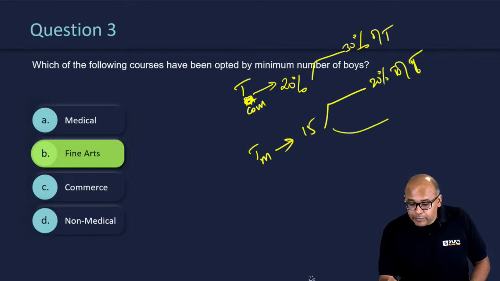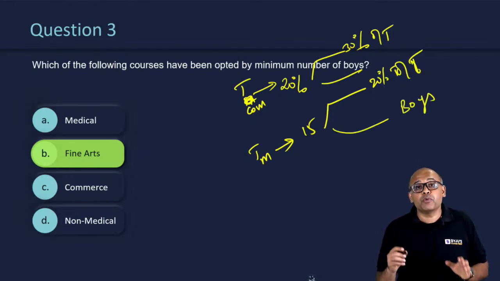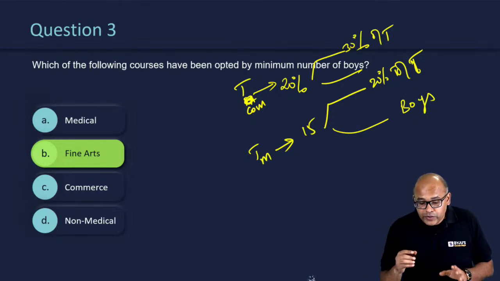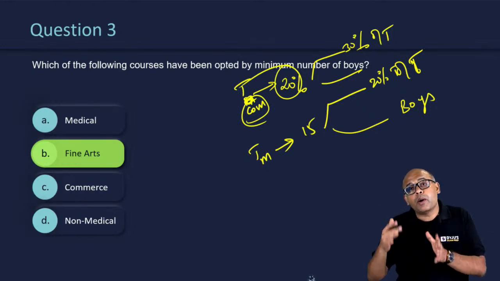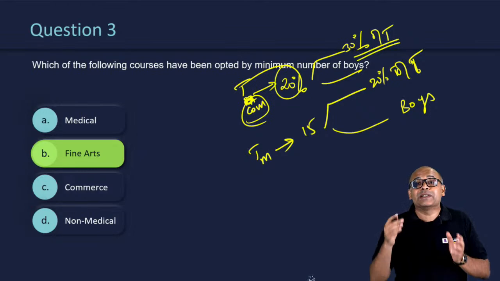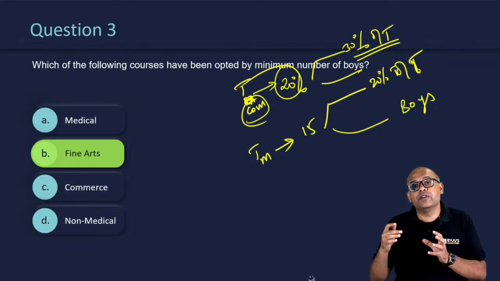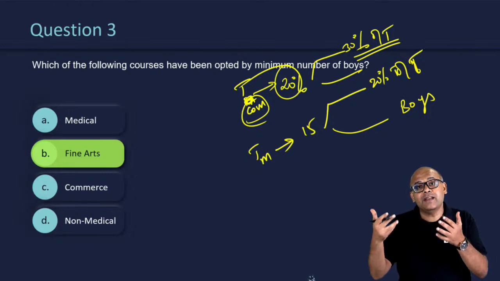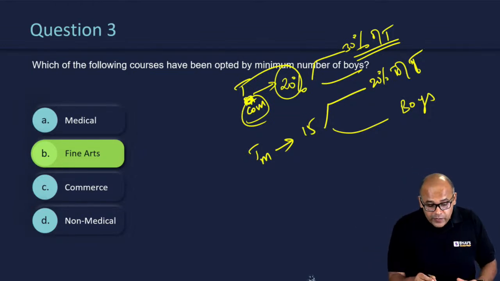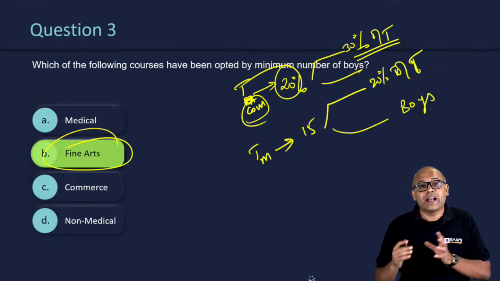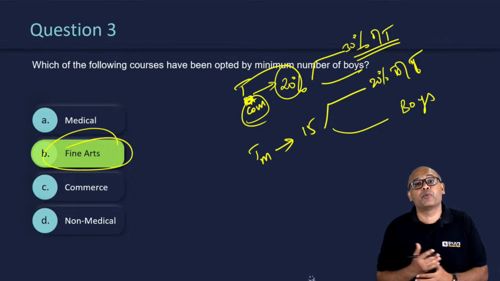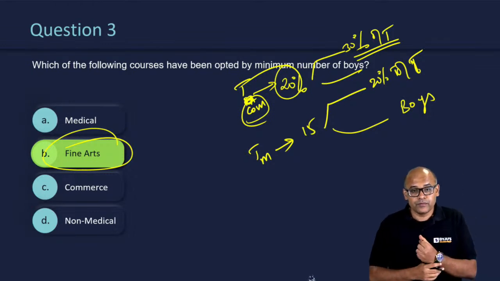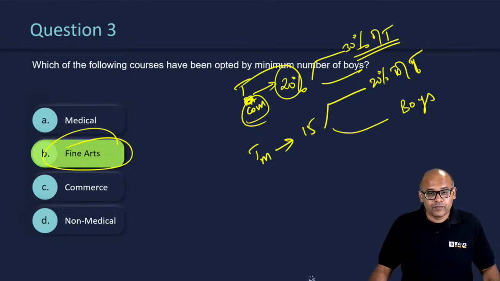So you're not supposed to calculate the boys. If you do that, you'll take time. What you're supposed to look at is, first of all, what percentage is the total for commerce? If the overall percentage is high but the girls' percentage is less, you should choose that option, which happens in your fine arts. That is how you need to solve. You're not supposed to calculate. If you calculate, you'll prove it, but you don't get extra marks for proving it. Okay? Well, that's basically the answer over here.